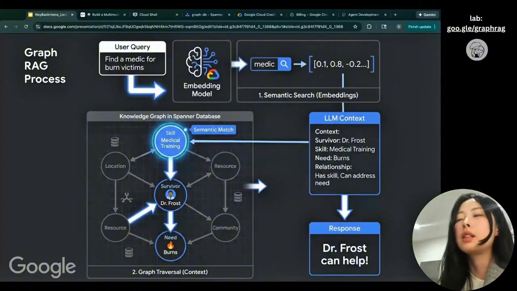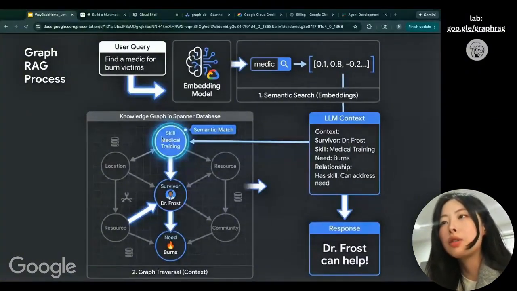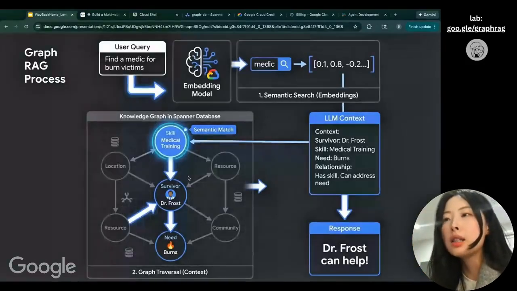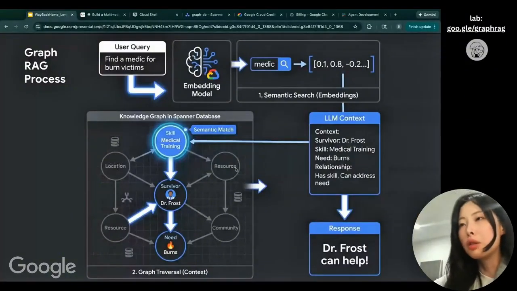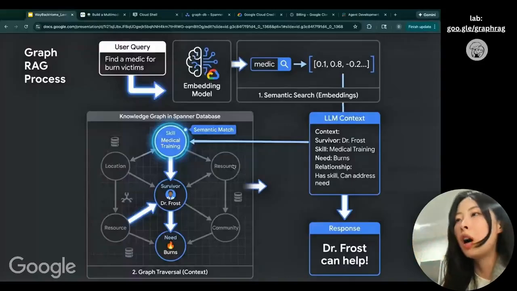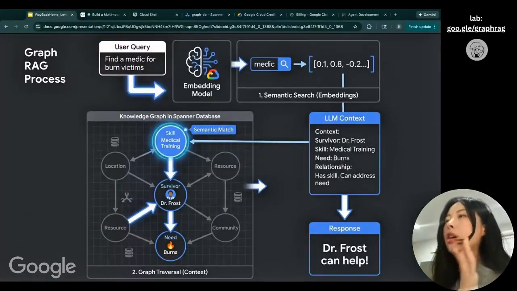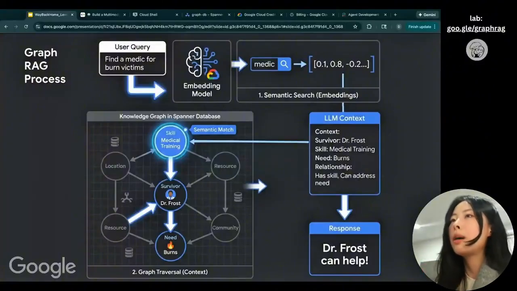We also get the corresponding relationships: we can traverse this graph to understand what relationships connect to the skill. Who has this skill? Dr. Frost has the skill of medical training. We traverse the graph and get more context for this query so that you can give a more related response to your question. And this is really powerful.